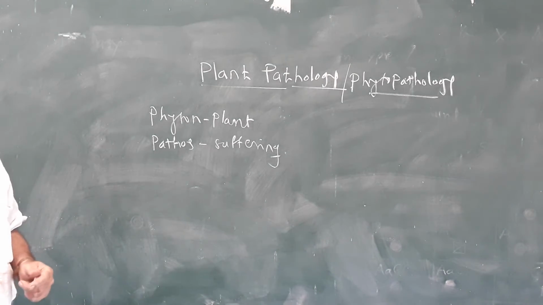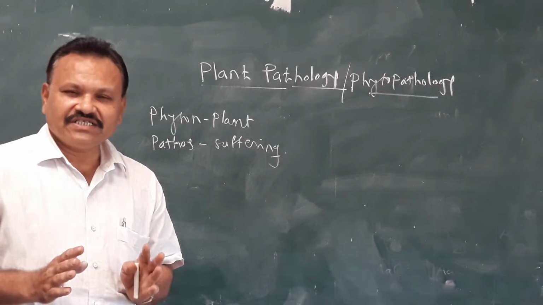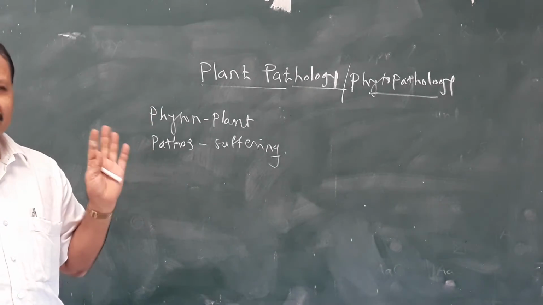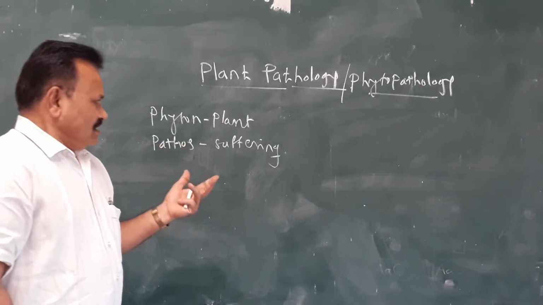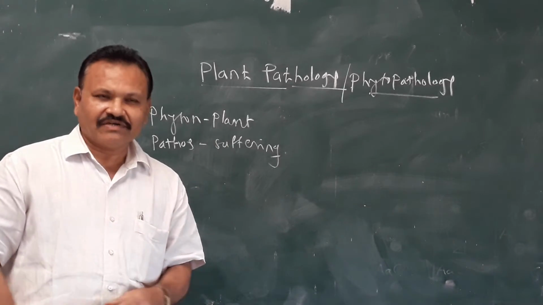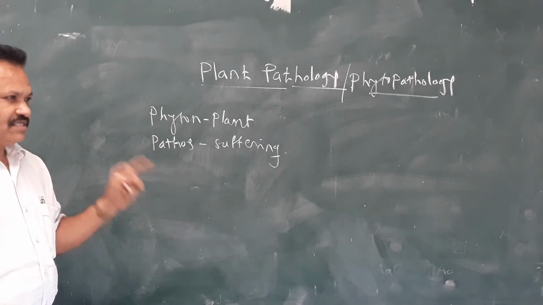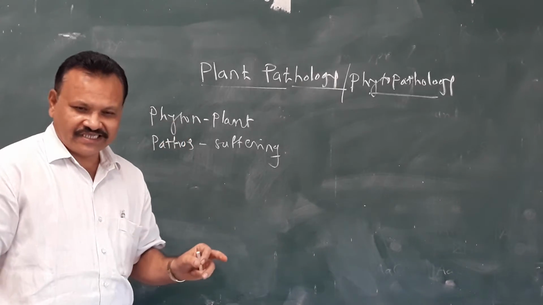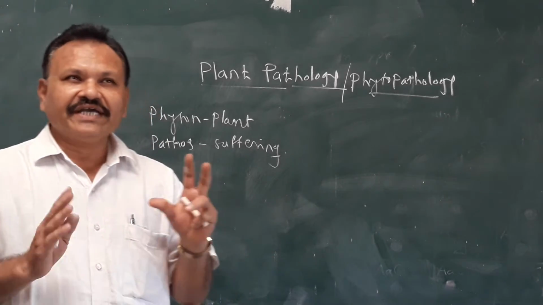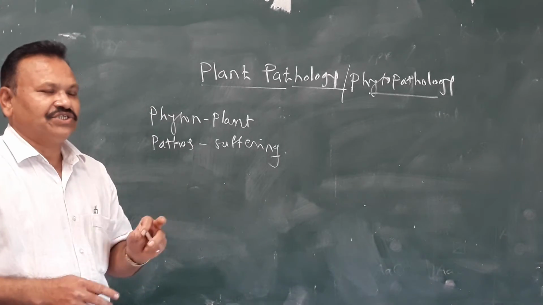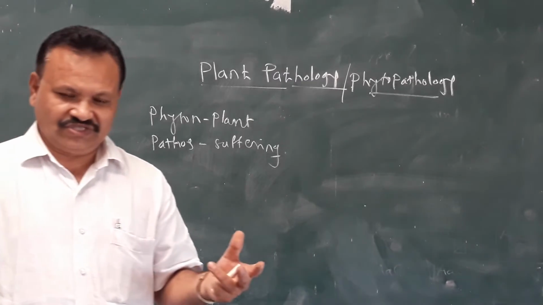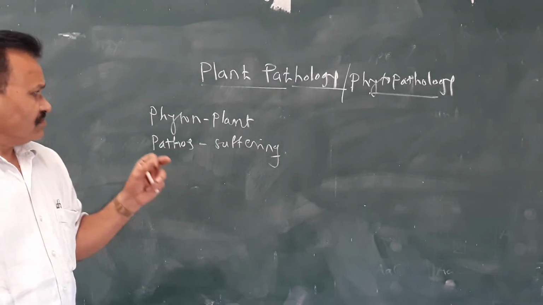What is a disease? Disease is the interaction between host, parasite and the environment. In other words, disease is the physiological disorder as well as the morphological disorder that can occur in plants due to infections made by pathogens.